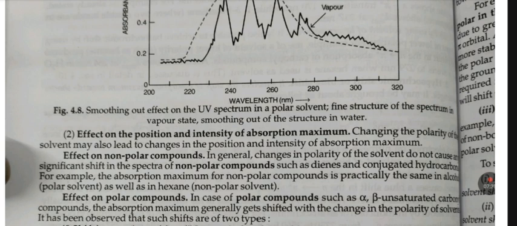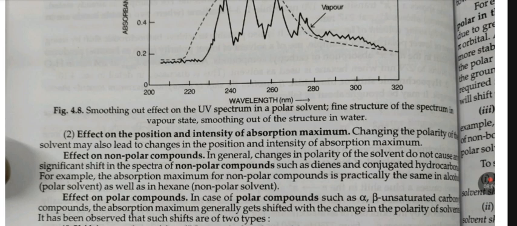For example, absorption maximum for non-polar compounds is practically the same in alcohol as well as in hexane. Effect on polar compounds. In case of polar compounds such as alpha, beta unsaturated carbonyl compounds, the absorption maximum generally gets shifted with the change in polarity of solvent.